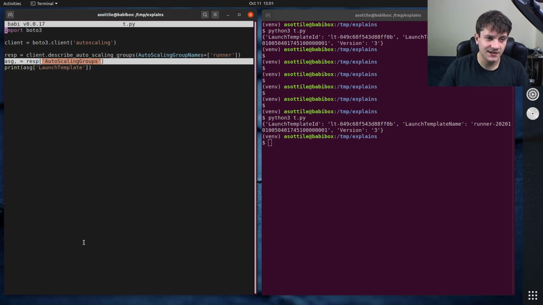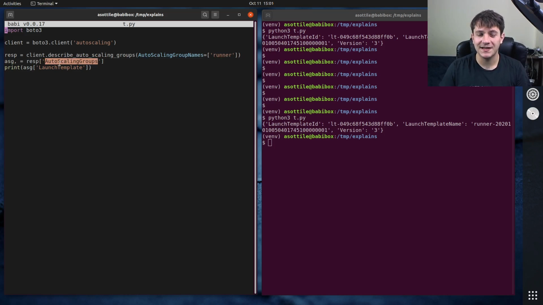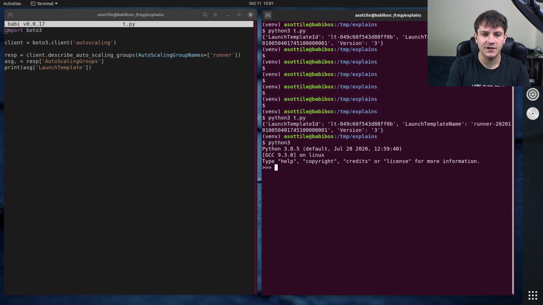What this assignment statement is saying is, one, make sure that the thing on the right-hand side is exactly length 1, so there is only one value in this auto-scaling groups. And then two, assign that value into whatever this variable name is. I'll show you with an interactive prompt a similar example. So if we have x being a list that has one particular value, and we say y comma equals x, you'll see that y is now assigned to 1. So it unpacks the list, checks that it's exactly length 1, and assigns the value.